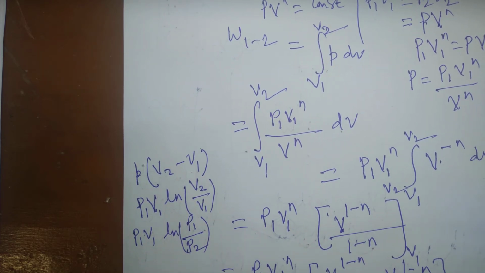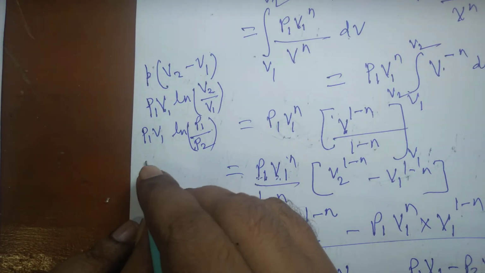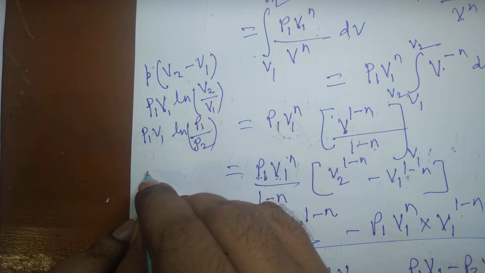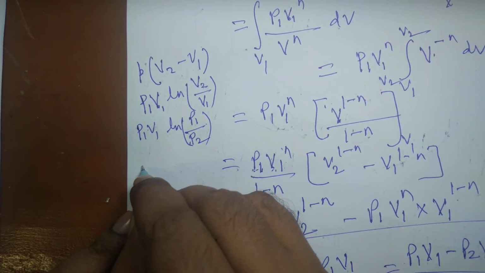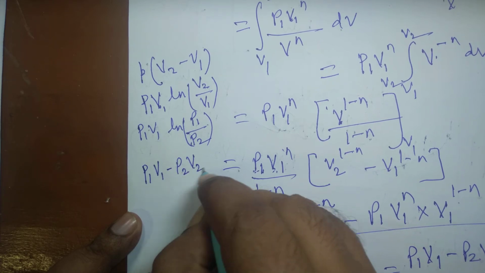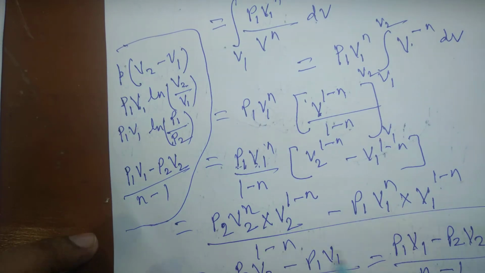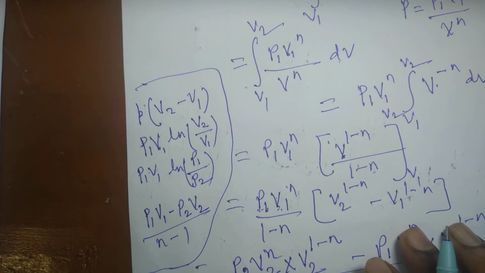Both are the same. And for a polytropic process, the equation of which is pressure into volume to the power n equal to constant, the work done is P1 V1 minus P2 V2 divided by n minus 1. These are the important formulas for finding the work done.